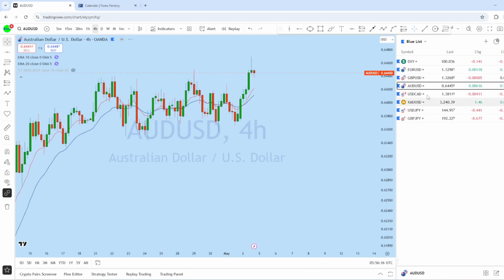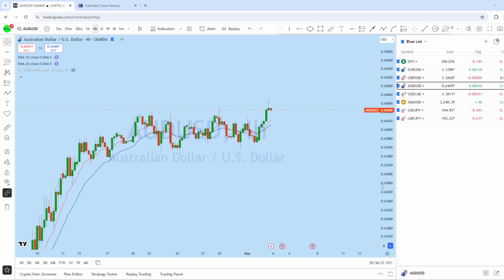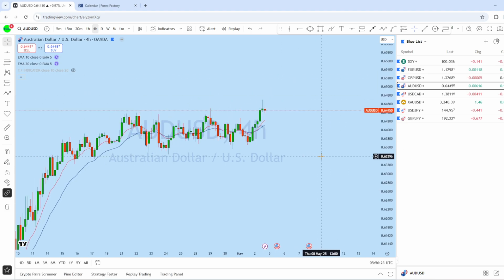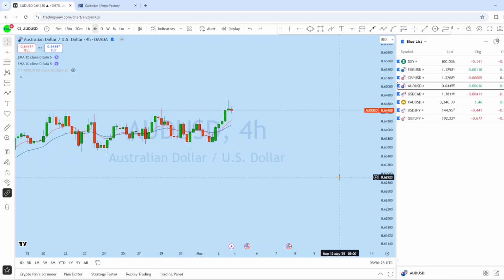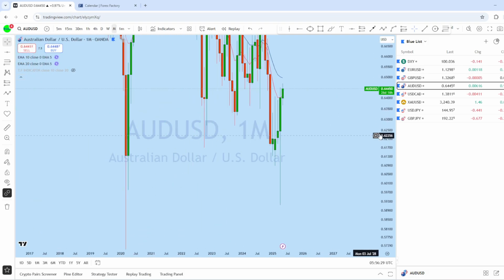Now let's look at AUD USD. Now we can see that with some fundamentals, AUD USD is showing very different from GBPUSD and euro dollar. Now let's look at the monthly chart to see the overall picture in this market.